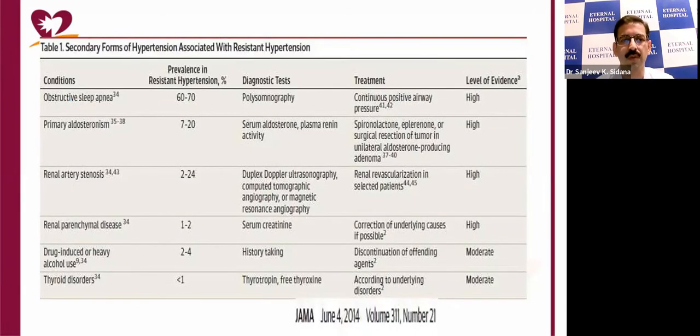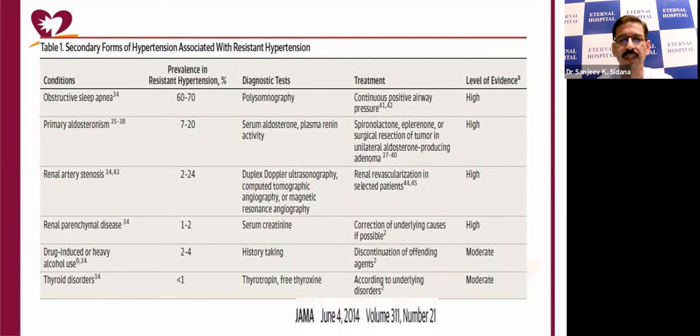These include obstructive sleep apnea, which can be diagnosed by the sleep study, and it can be treated with CPAP. Primary aldosteronism is found in 7 to 20% of patients, and they can be diagnosed with serum aldosterone level and plasma renin level, and they can be treated with spironolactone, eplerenone, and surgical resection of the tumor if it is found. And renal artery stenosis is found in 2 to 25% of patients.